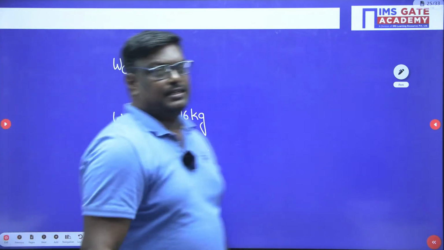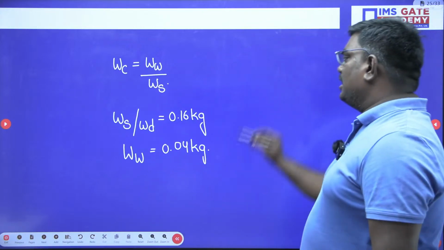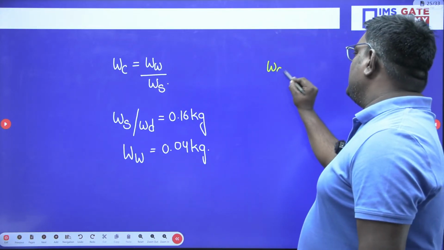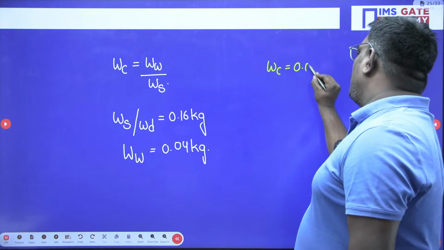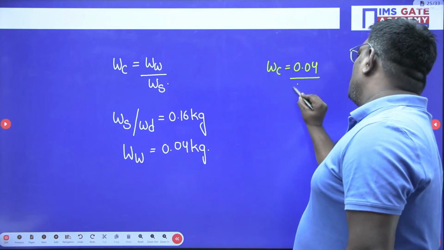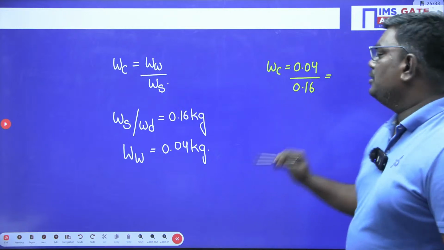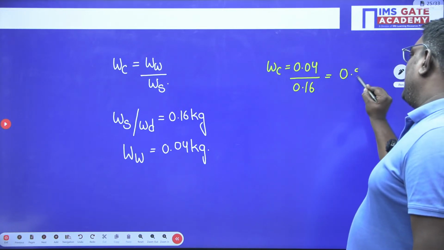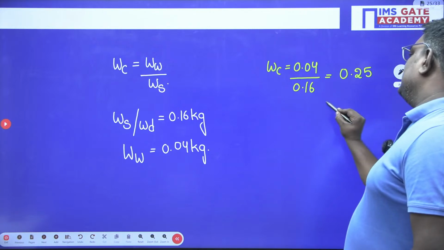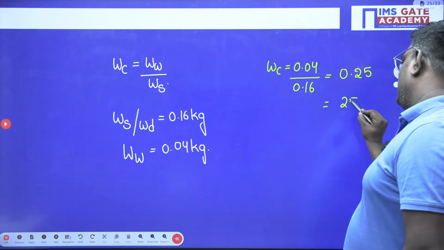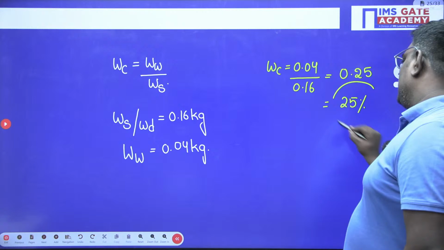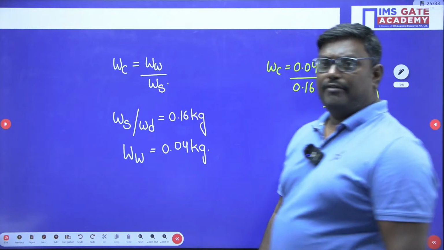Water content can be written as 0.04 upon 0.16. So this will be equal to 0.25, and if they ask you in percentage, just multiply with 100 and you will get the answer. So here this is equal to 25 percent.